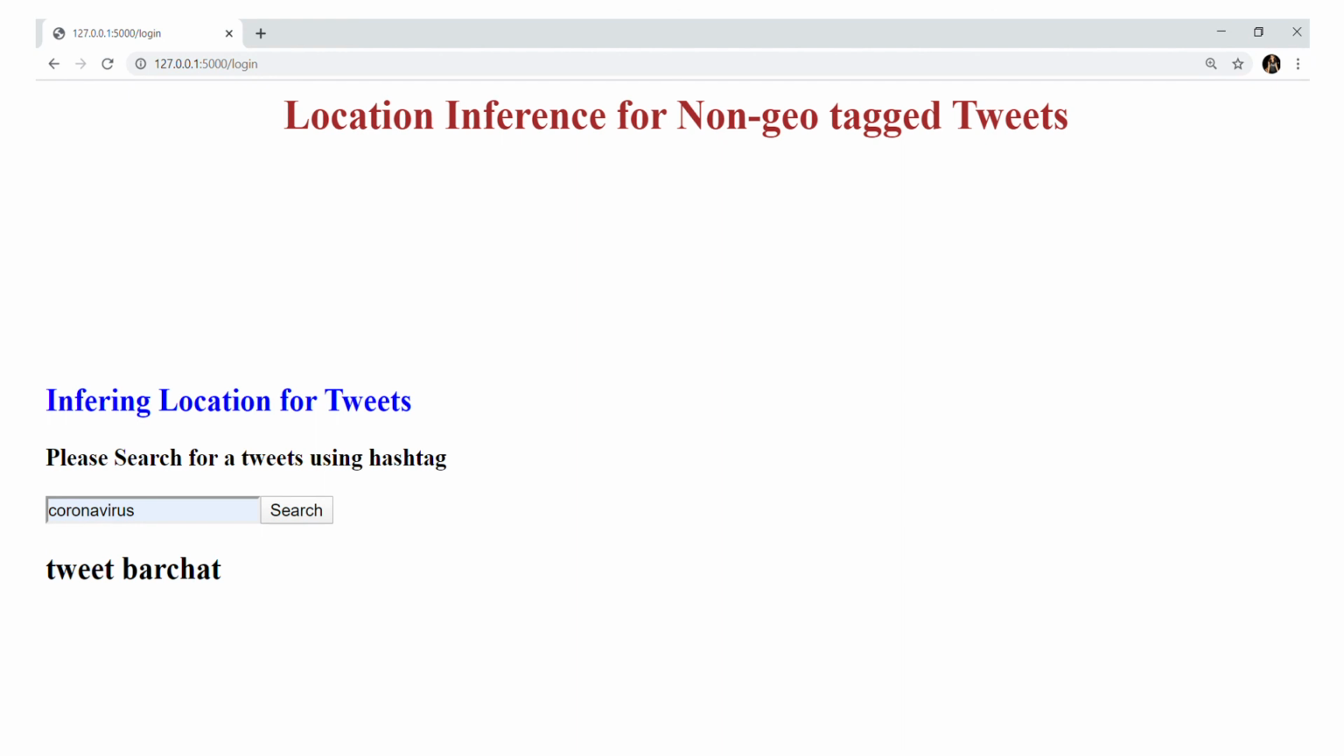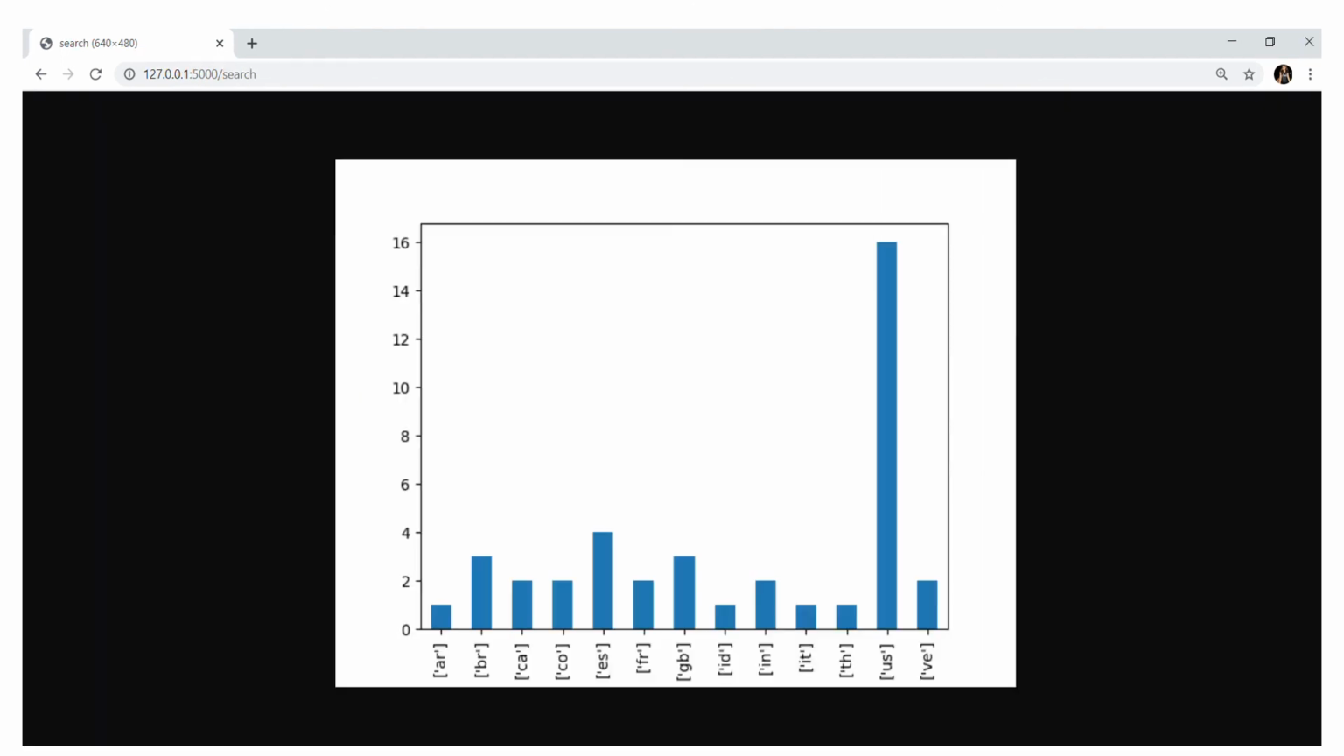It's inferring location for tweets. If we search the hashtags in the search box, it will get the location of the hashtags, which are non-geotagged also. So it will show the output in a bar chart form. That is, in the US the coronavirus hashtag is getting printed. It includes the non-geotagged hashtags.